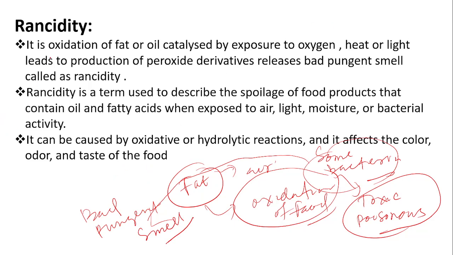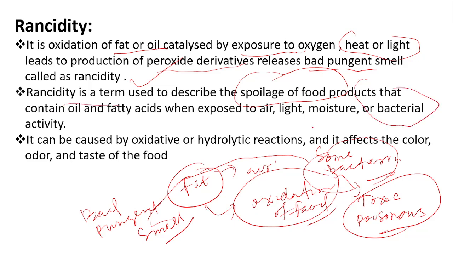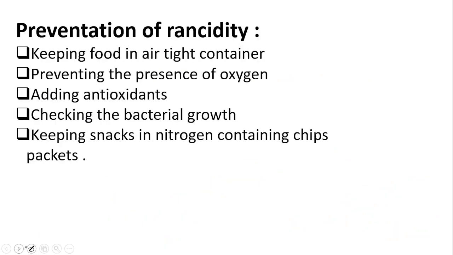Then look at the definition. When a fat or oil, catalyzed by exposure to oxygen, heat or light, leads to production of peroxide derivatives, it releases a bad pungent smell. This is called rancidity. So rancidity is a term used to describe the spoilage of food products that contain oil and fatty acid by bacterial activity.